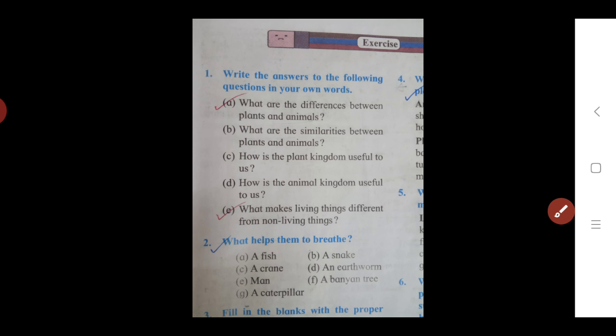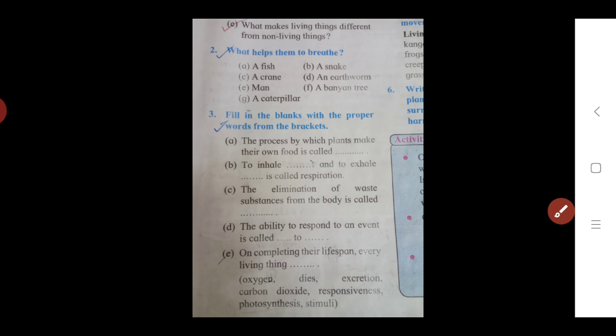Caterpillars breathe with the help of spiracles, which are present on their body. These spiracles are the part by which the caterpillar breathes. So here we see these animals breathe with the help of their body organs. Here we complete the second question also. Then we move to the next question, that is the third one.